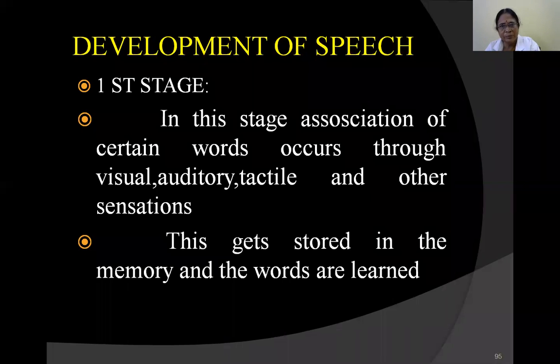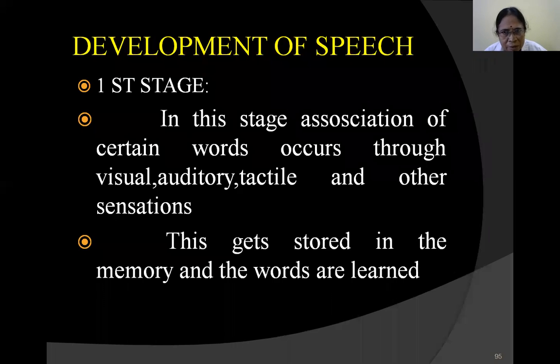Now, development of speech. Let's see how speech is developed in a young child. The first stage, when he's born, he is not able to speak anything. In this stage, the child gets associated with certain words. The people surrounding him, the people who are close to him, will be uttering some words to the newborn child, whether he understands or not.